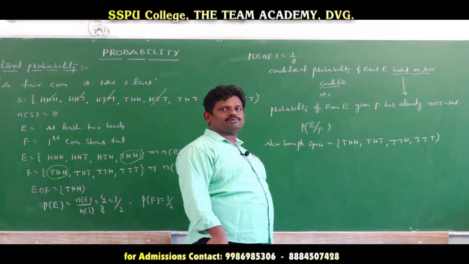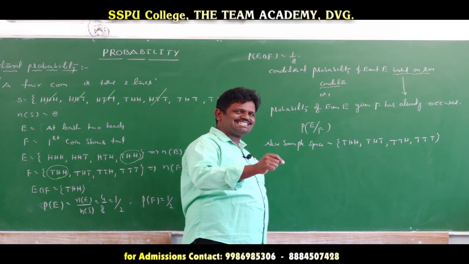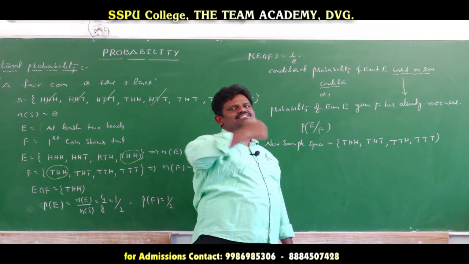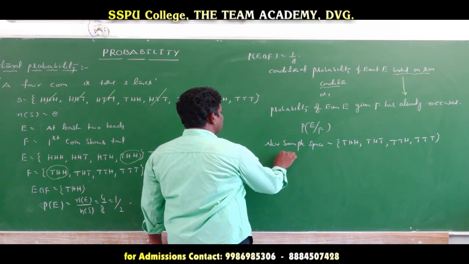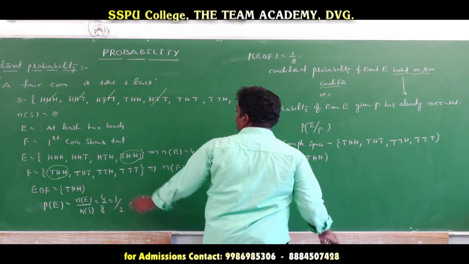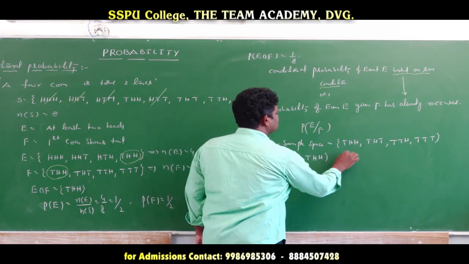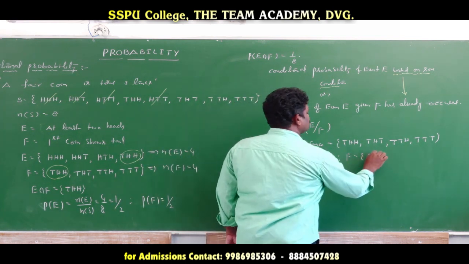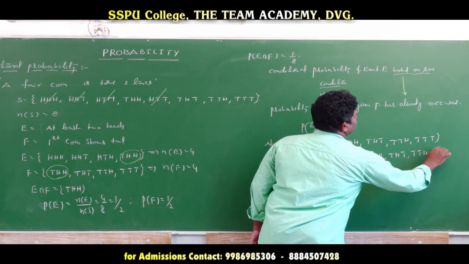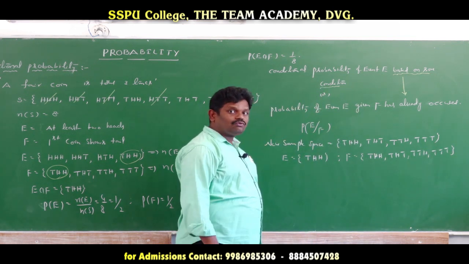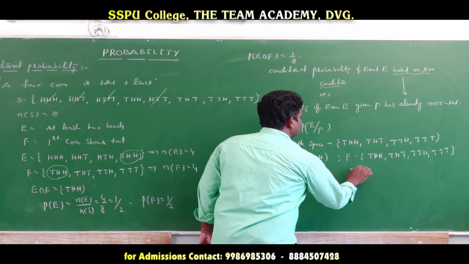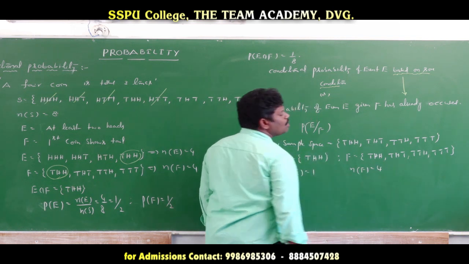When we find this new sample space, particularly to find the conditional probability of any event, we find the new sample space with respect to the original sample space. Now, with respect to the new sample space, we write the events again. E is equal to THH, since at least two heads is given and only one point is there, and F is equal to THH, THT, TTH, TTT. The number of possible outcomes for E is 1, and for F is 4.